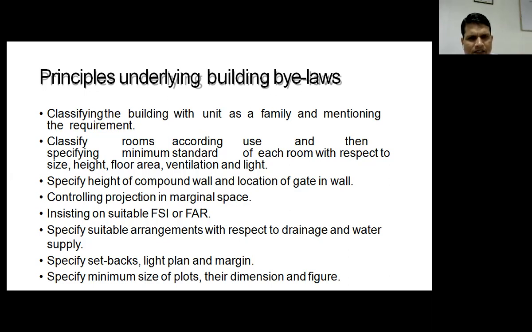Specify setbacks, light plant and margin. Then lastly, specify the minimum size of plots. What should be the minimum size of plots? Up to which area we can take the plot size. All these things are specified in the principles of building bylaws.